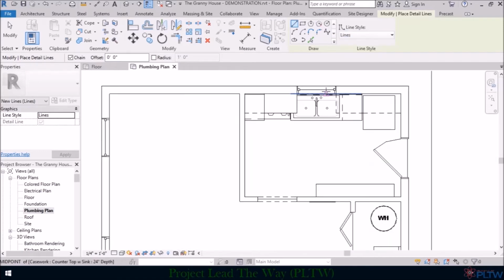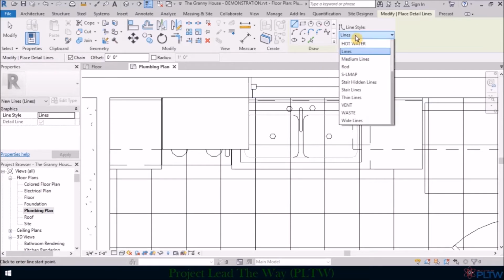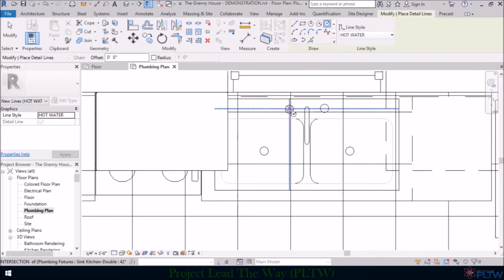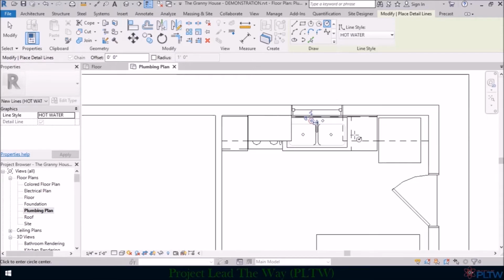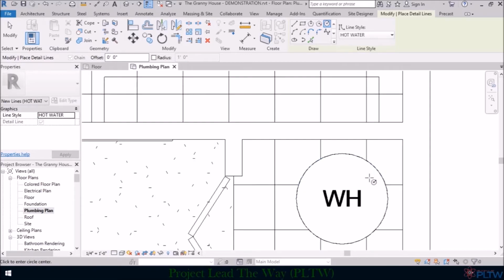So first, I'm just going to zoom in to where we need to place some of these items. Let's just start with the hot water. So I'm going to go to hot water and I'm going to go to circle, and your hot water lines usually go on the left. And so I'm just going to place a 2-inch circle. So now I'm going to go anywhere else I need a 2-inch circle for our hot water lines and place that 2-inch circle. So I'm going to place a 2-inch circle located just about right here for where the hot water will leave the water heater.